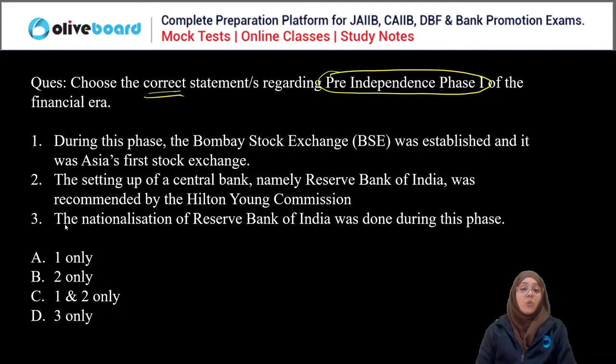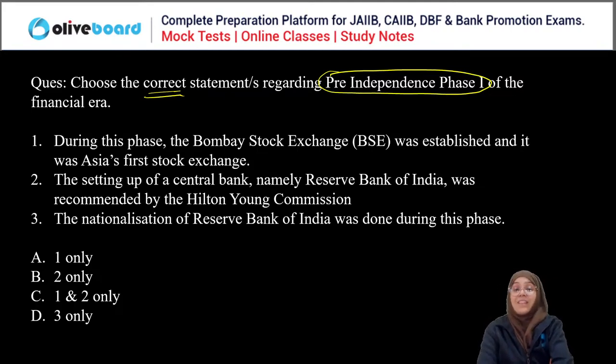Answer each and every question. We have to choose the correct statement regarding the pre-independence phase one of the financial era. During this phase, Bombay Stock Exchange: first tell me in which year it was established. Bombay Stock Exchange was established in 1875 and it was Asia's oldest and first stock exchange. Yes, it was set up before independence.